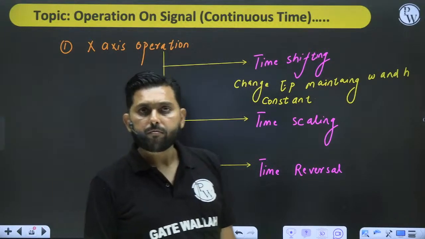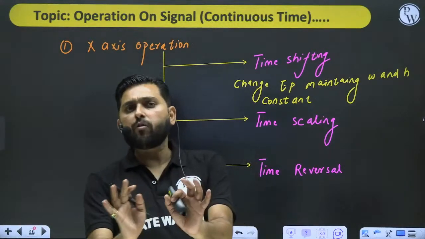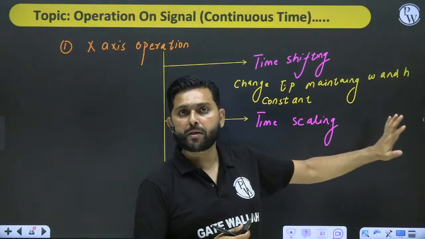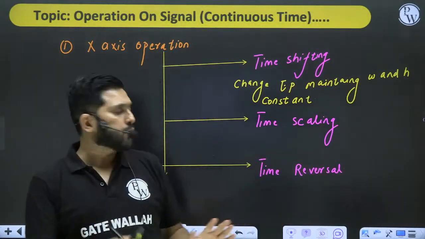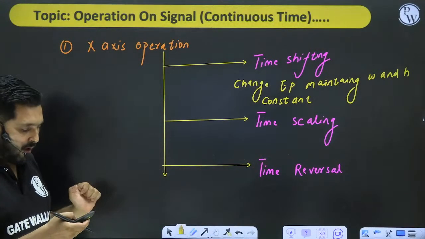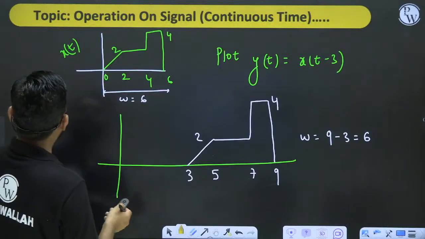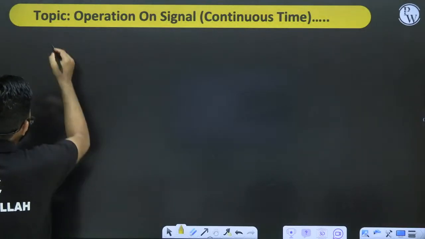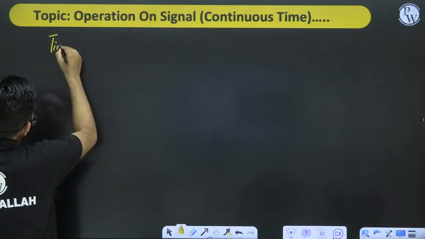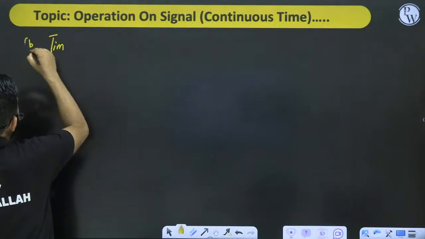So this is what we call the time shifting operation. Now let's move to the time scaling operation. Again, let's take this one. This is time scaling. So this is B, that was A.